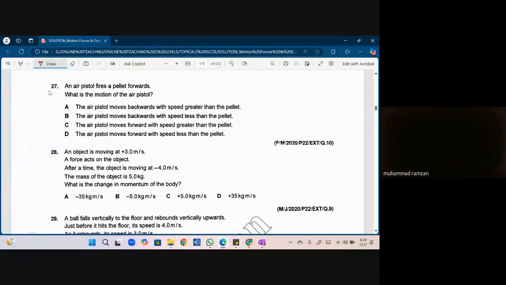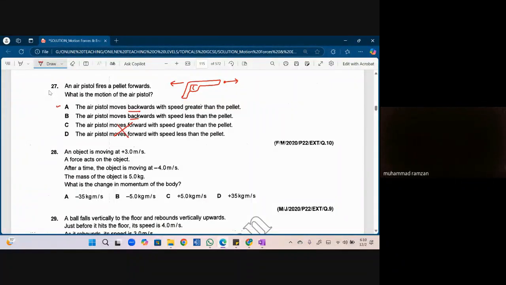Question 27. An air pistol fires a pellet forwards. What is the motion of the air pistol? We have a gun. Gun is like, bullet is moving ahead. Pellet means bullet. So small bullet is moving ahead, in the forward direction. So the gun should go backwards. The air pistol moves backwards. Backwards. Yes, the answer is yes.